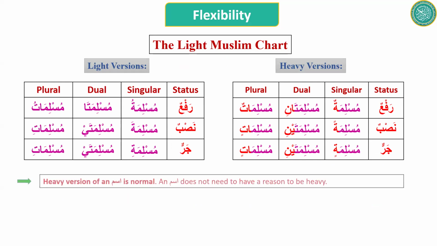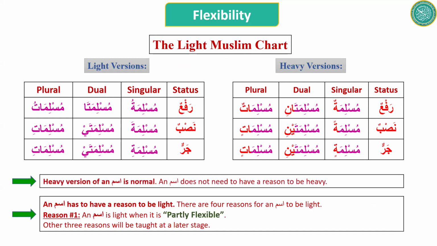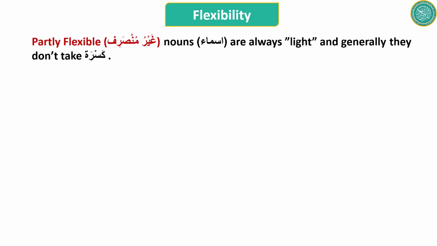But the heavy version is the normal version. So when the word is light, you need to know why the word is light. And one of the reasons for a word to be light is partly flexible. All right. There are a total of 4 reasons. So this is one reason. Inshallah, we will learn the other 3 reasons at a later stage.